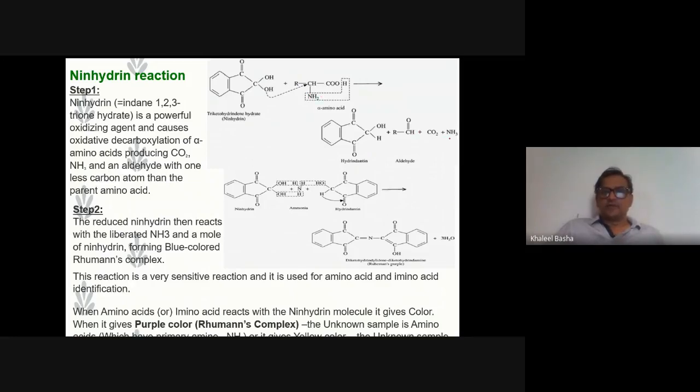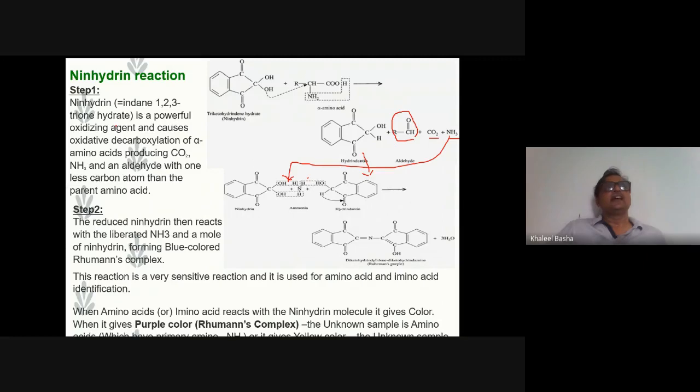It leaves the ammonia group and carbon dioxide gas, and it forms an aldehyde group, and this ninhydrin is reduced as the oxygen leaves off. There's a reduction that takes place. Then one more ninhydrin plus this ammonia: the ammonia group is attached to another molecule of ninhydrin, and hydrindantin, which is reduced ninhydrin, forms a complex called Ruhemann's purple. This is the purple color.